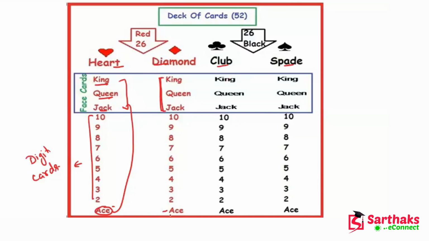Okay, and one ace is present in all the categories, and the rest of the digit cards are present in all the categories. I hope you understand these things, my dear friend. Similarly, clubs is also divided into face cards and digit cards, and one is the ace. Now similarly these spades are also. So I hope you understand the concept of cards.